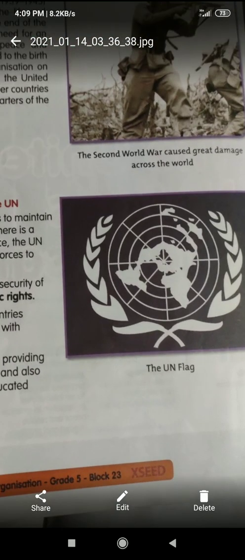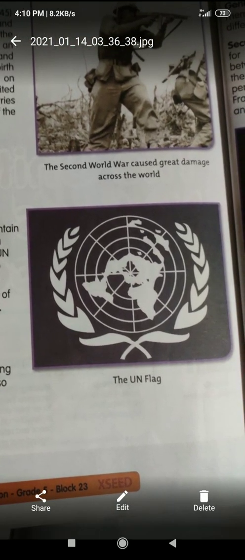Here you can see the UN flag, right? This is a symbol. The olive branch symbolizes the peace. So it is the flag of the United Nations Organization. The United Nations Organization was set up to maintain the peace in the world after the Second World War, right? So we will learn more about the United Nations today.